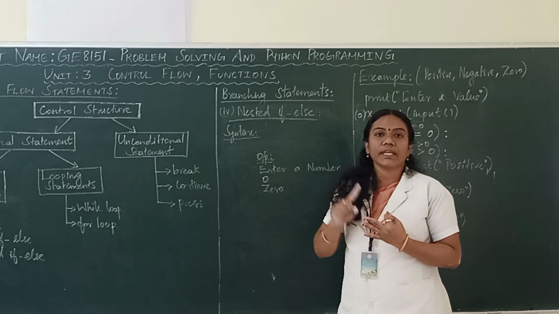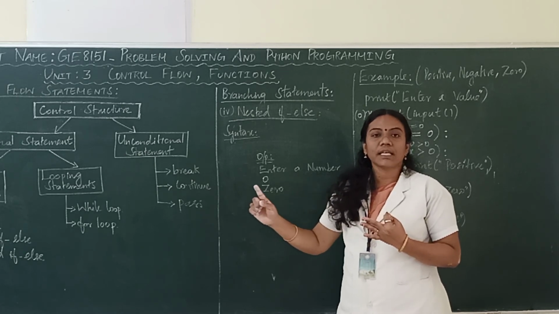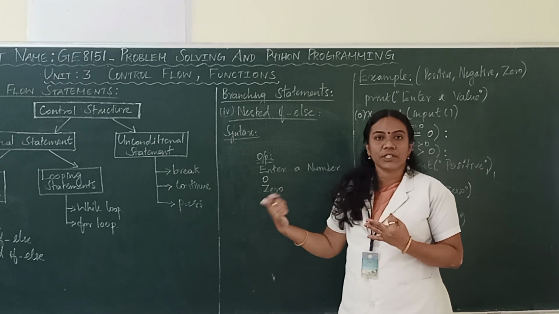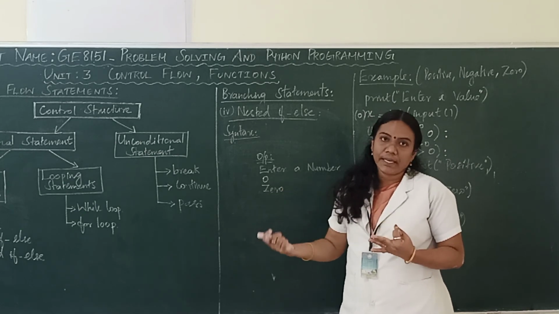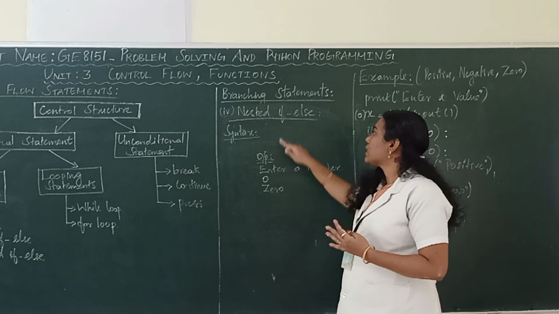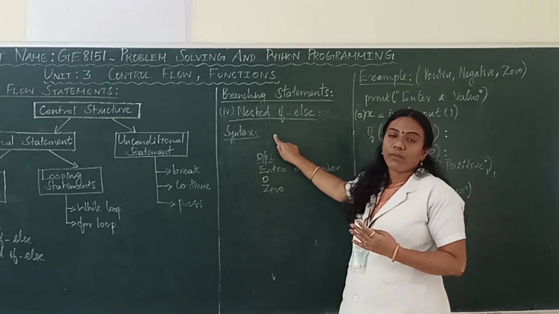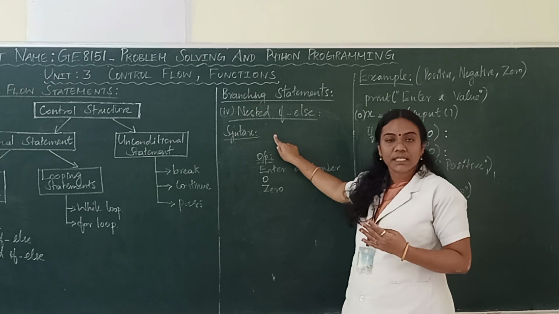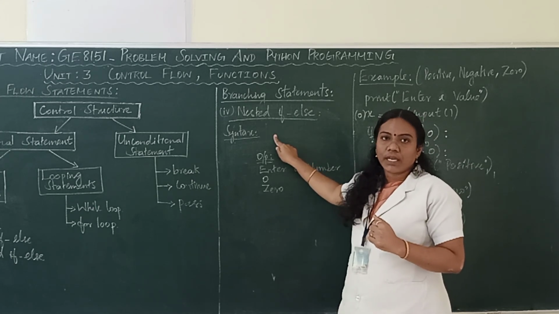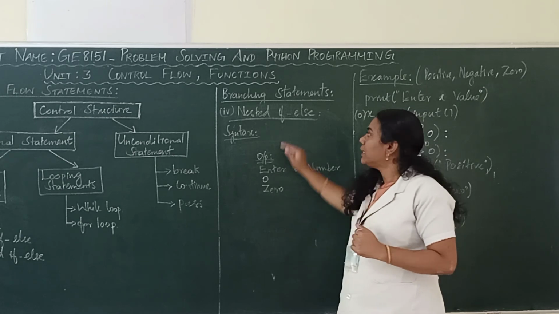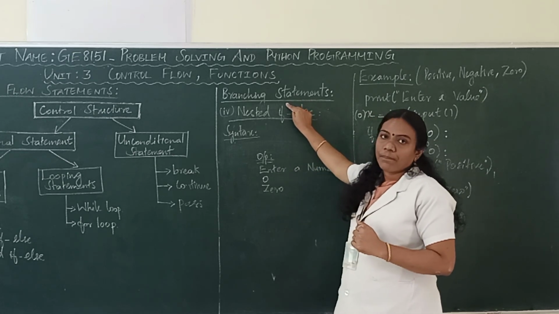Third, we have seen the else if ladder. It is otherwise called multi-way branching, okay. Finally, we have seen nested if else, providing an if condition inside another if, which is called a nested if condition. Like this, we have 4 parts under the branching statement, okay.